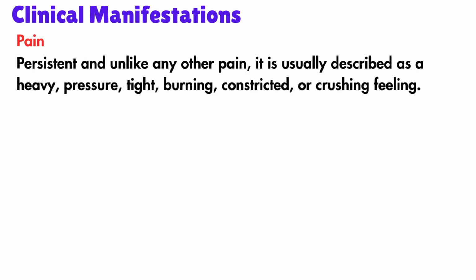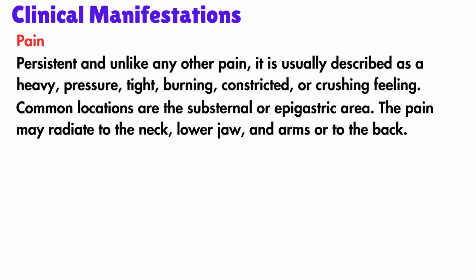Now we will see the clinical manifestations. Not everyone has classic symptoms. Chest pain with an MI is often worse than with previous episodes of angina. Persistent, and unlike any other pain, it is usually described as a heavy pressure, tight, burning, constricted, or crushing feeling. Common locations of pain are the substernal or epigastric area. The pain may radiate to the neck, lower jaw, and arms, or to the back. When epigastric pain is present, the patient may relate it to indigestion. Because of that, the patient may take an antacid without any relief and therefore delay seeking treatment.